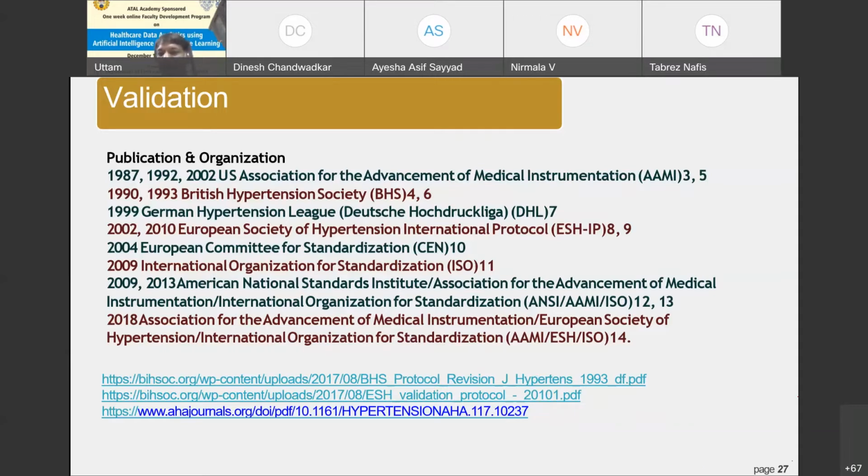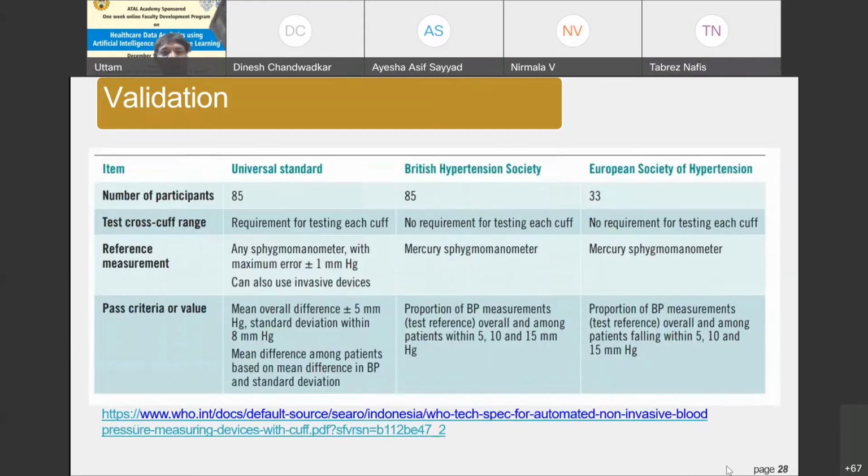You can see the link. You will get the standards online also. Look at this case: various standards talk about how we really validate a particular product. Look at the total number of participants in the universal standard. What is the number of participants required, test cuff range, measurement, reference measurement, what is the criteria for passing, and what are the typical values. So these are the different standards which are used for validation.